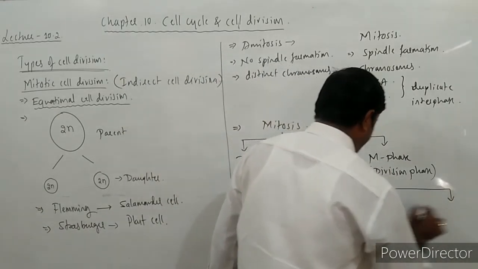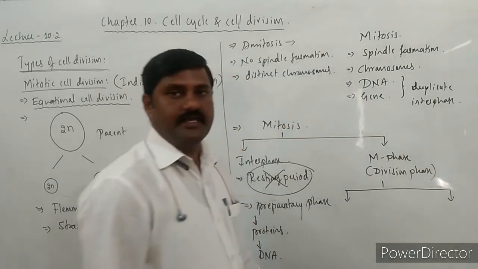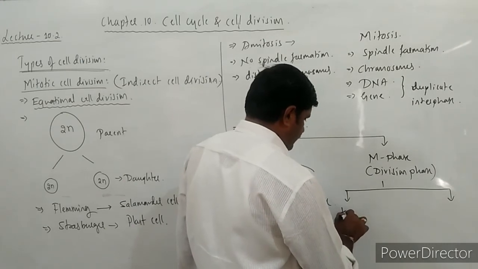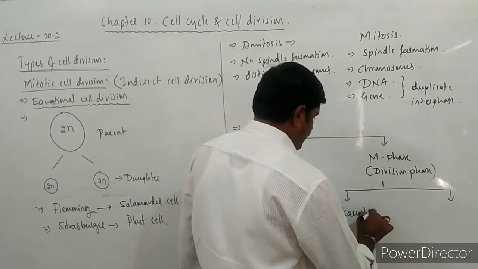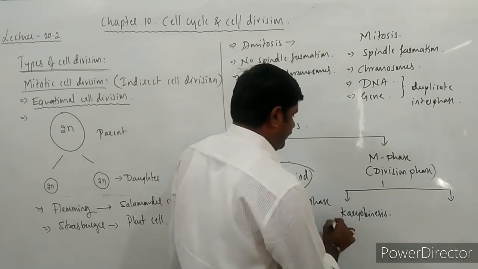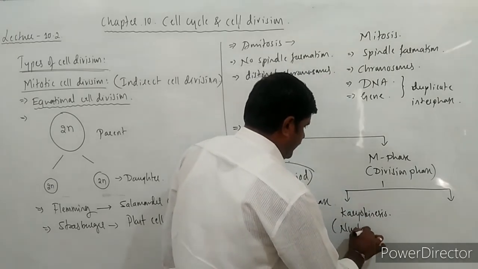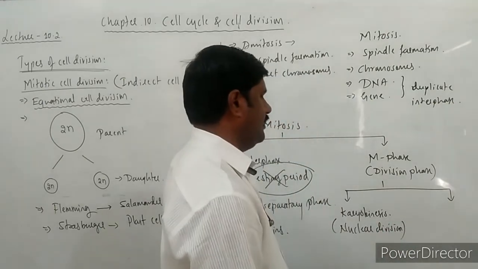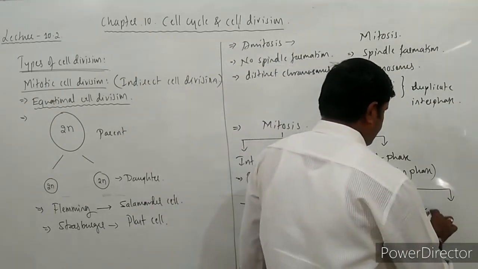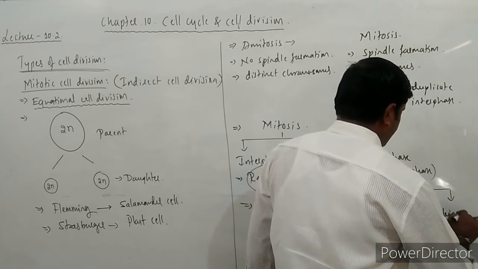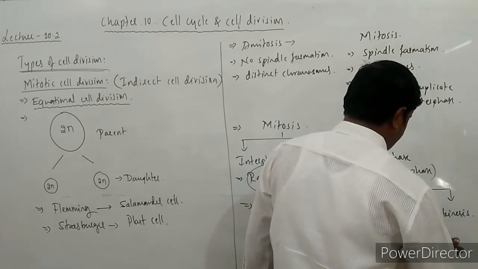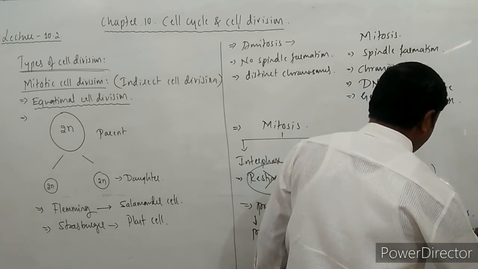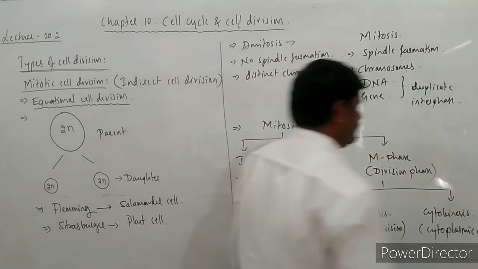In M phase, we come across two phases once again. One is karyokinesis, meaning nuclear division, and it is followed by cytokinesis, that is cytoplasmic division, right?